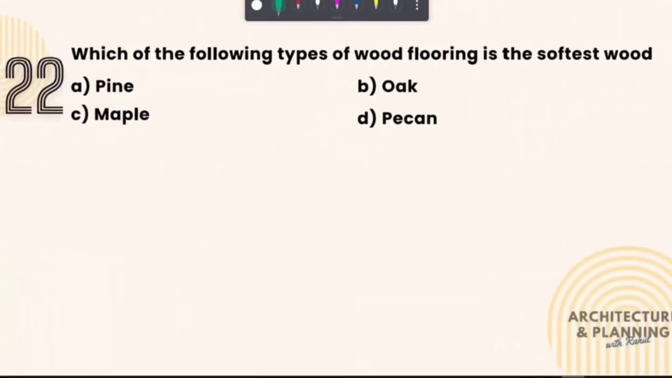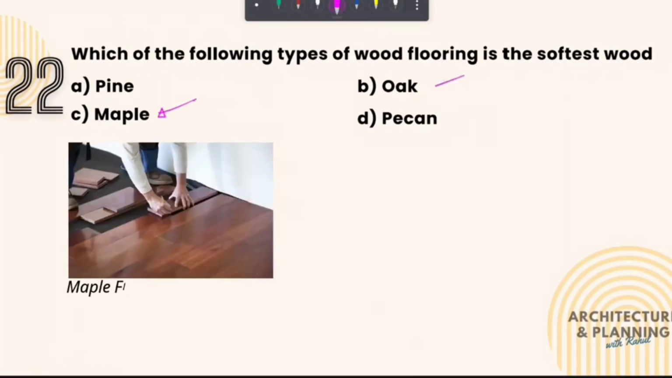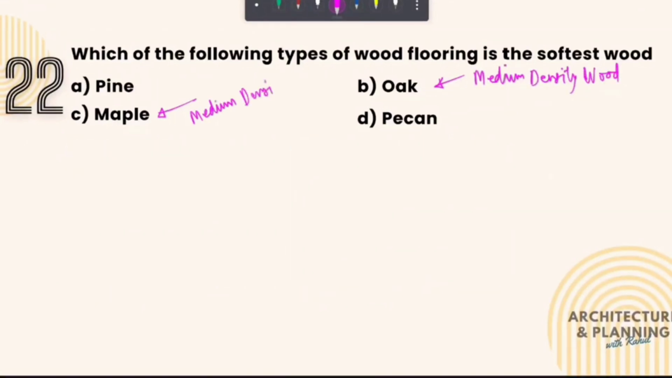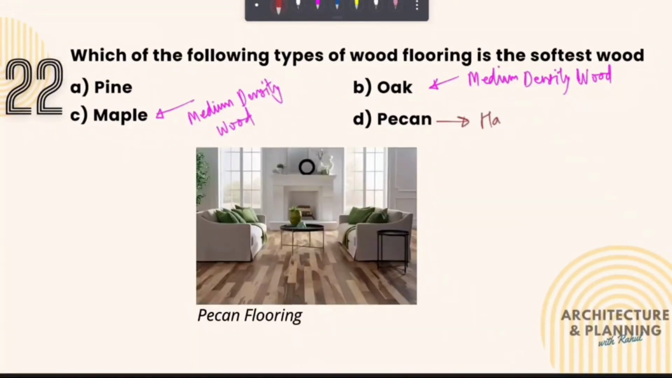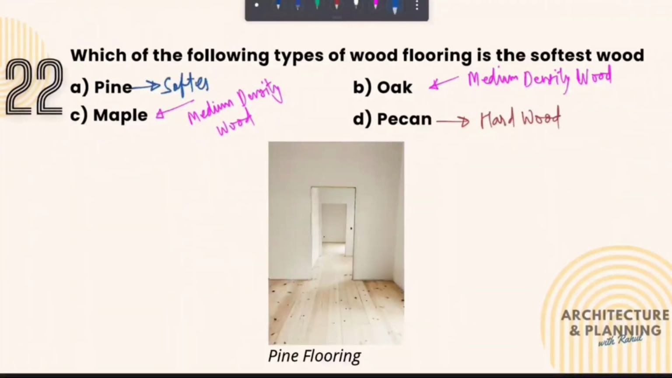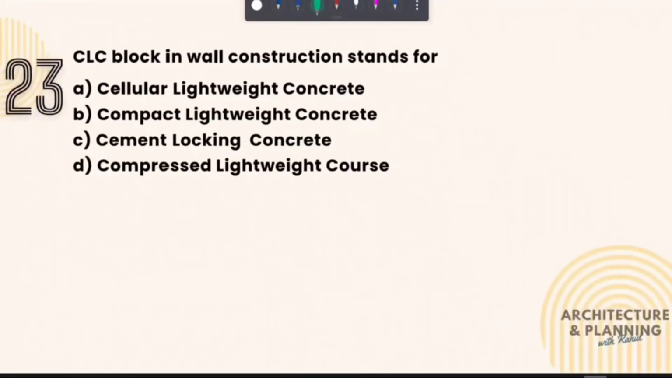Next question is, which of the following types of wood flooring is softest wood? And from the given options, maple, oak and pecan are the most common flooring woods, in which maple and oak are medium density woods, whereas pecan is hardwood and pine is the softest wood. Which is the correct answer of this question. Let's move to the next question.